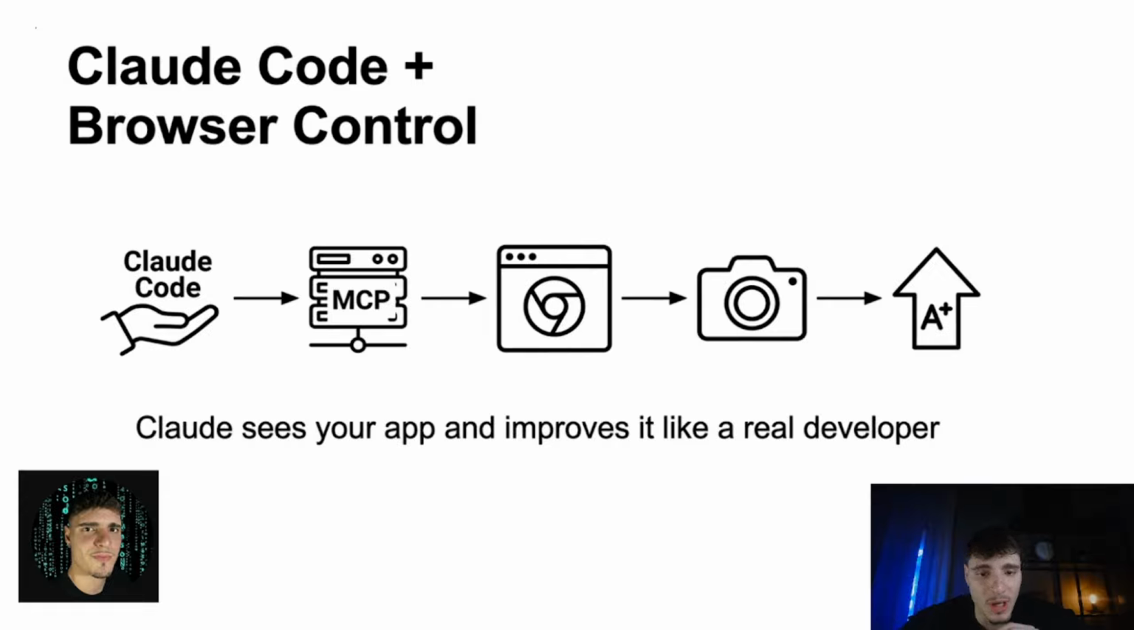So instead of just writing code, Claude Code can actually see your app, just like a real front-end developer would. So Claude Code makes a change, takes a screenshot, evaluates the result. It's not just asking, does this code run? It's asking, does this actually feel right? This is the difference between an AI that writes code and an AI that thinks like a developer.